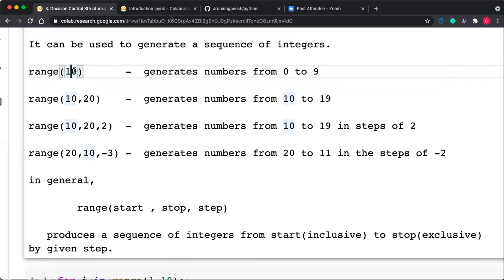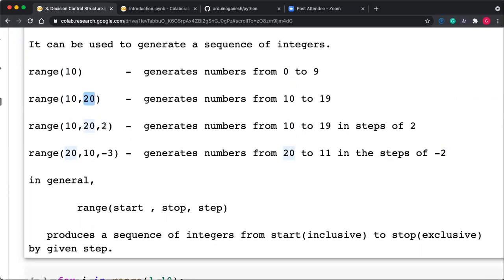the start is included and the end is not included. Here we are putting the end, so end 10 is not included, it starts with 0 and goes to 9. So range of 10 means it generates the numbers from 0 to 9. Range 10, 20 generates the numbers from 10 to 19 only. 20 is not included; 10 is inclusive, 20 is exclusive.